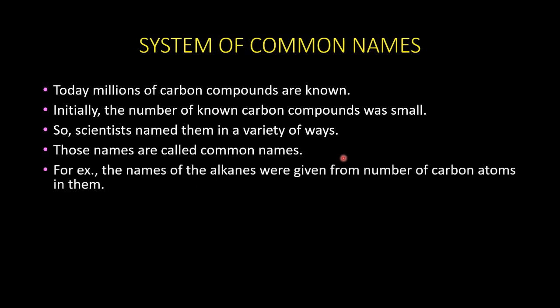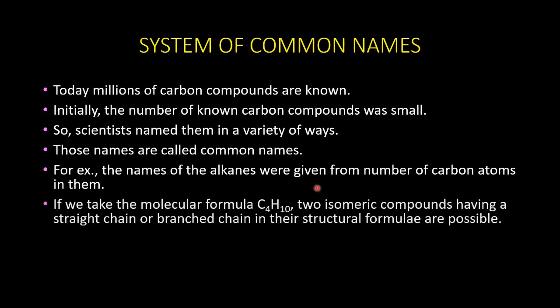For example, the names of alkanes, starting from methane, ethane, butane, ending in A-N-E, those are alkanes. They were given from the number of carbon atoms in them. But take the molecular formula C4H10. This is butane. We know that two isomeric compounds, a straight chain or a branched chain, are possible.